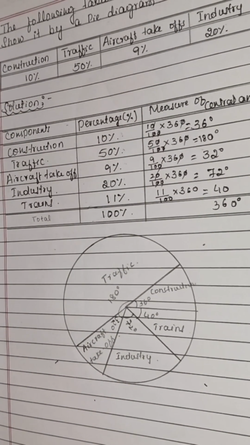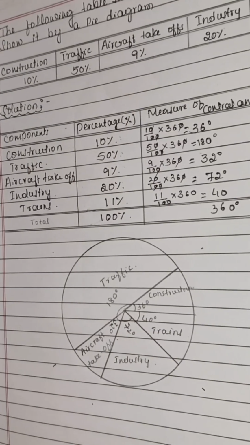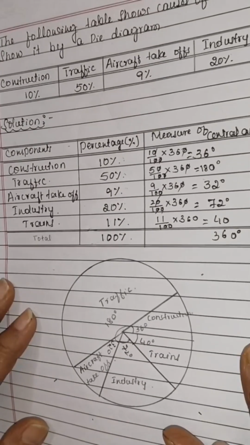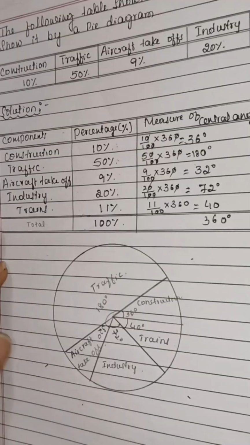Okay. Easy one. 4-mark question. This is a 4-mark question. Easy one. Okay. So this is the required pie diagram.